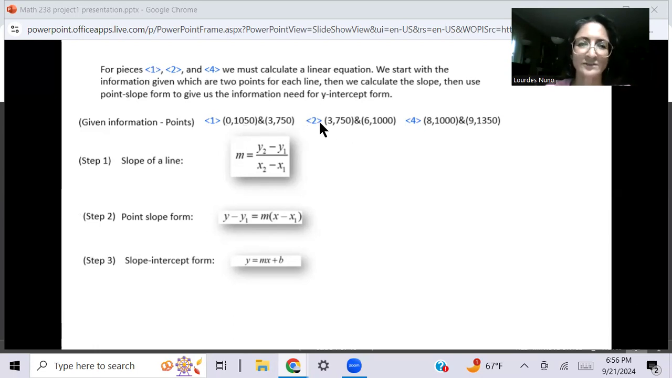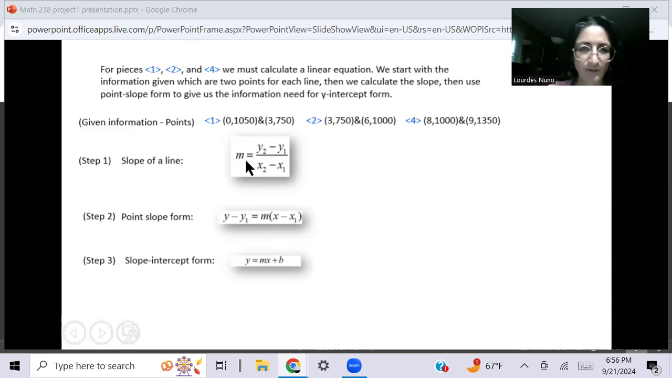And for piece 2, we have the points, the first point and then the second point, and then piece 4, which is the last tail end of the graph, has points as well. So what we need to do is create a slope intercept form. This portion is what's going to go into our piecewise function.